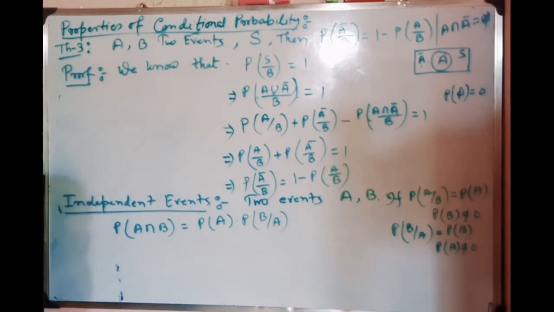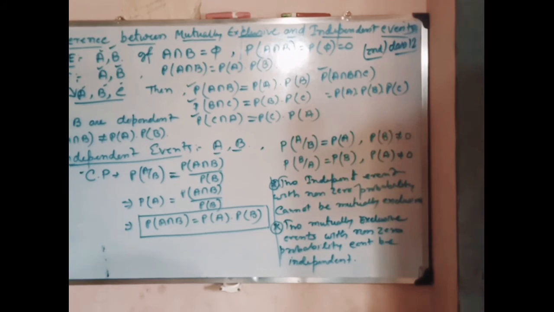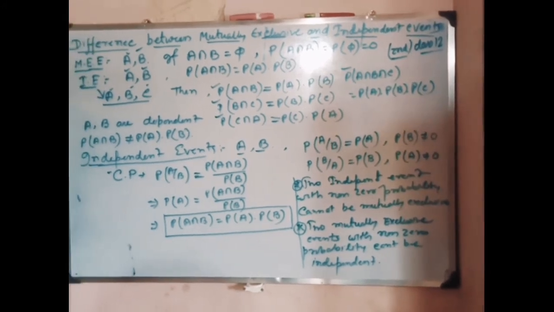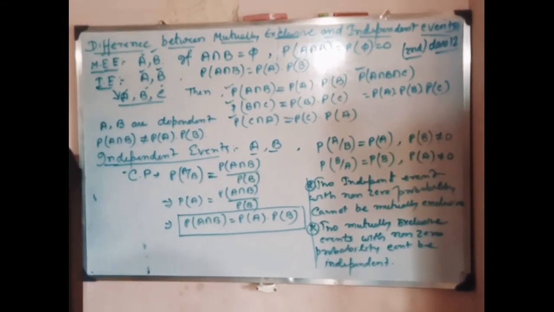Hello viewers, so next we are moving to the independent event.